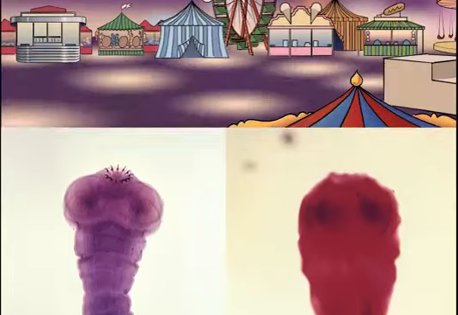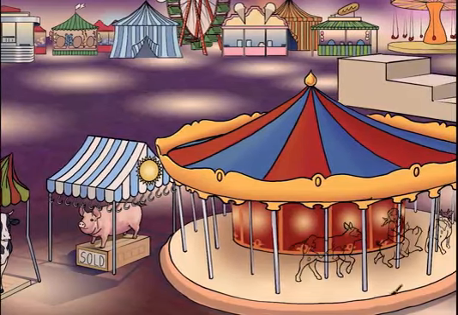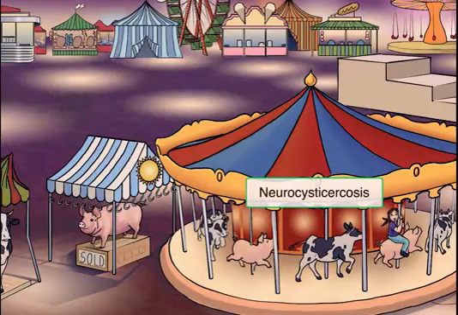Alright, moving on. There is yet another disease that can be caused by this parasite, and it's called neurocysticercosis, which we'll illustrate here on the right with this circus-themed carousel. Cercosis sounds a lot like circus. See how all the animals on the carousel are either cows or pigs?